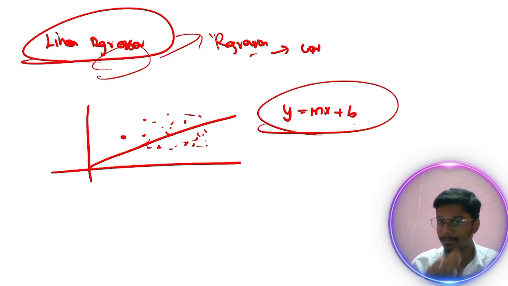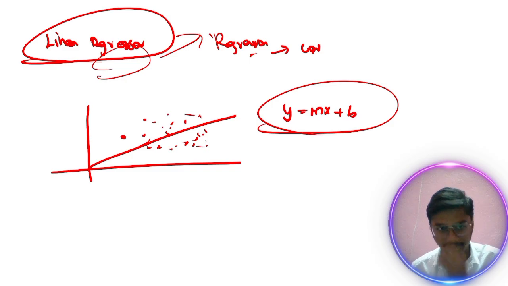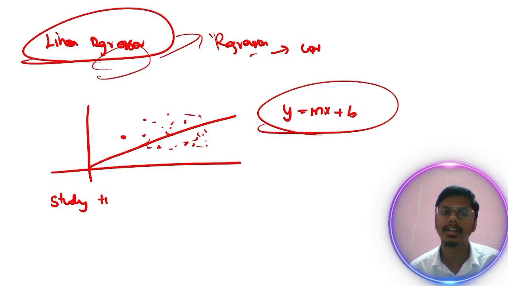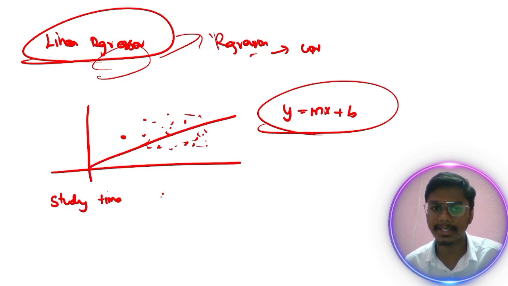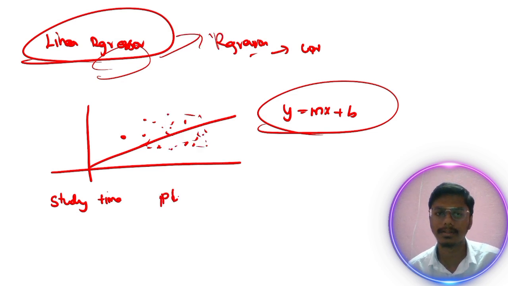For example, say I have a dataset with study time, playing time, and pass or fail.